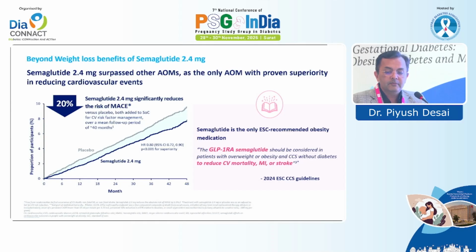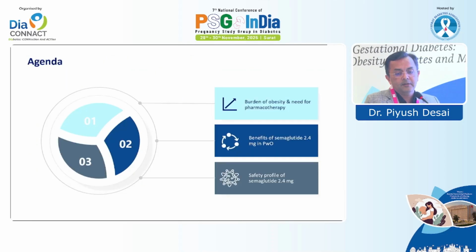This is the data of semaglutide with cardiac risk, the CVOT study. Semaglutide has surpassed other anti-obesity medicine in comparison to this, because this is the only agent which has shown 20% reduction in MACE, that is major adverse cardiac events, which include myocardial infarction, non-fatal stroke, and non-fatal angina. So this suggests that these agents are not only beneficial for weight loss, but they actually improve your overall benefit as far as cardiovascular risk reduction and metabolic score are concerned.